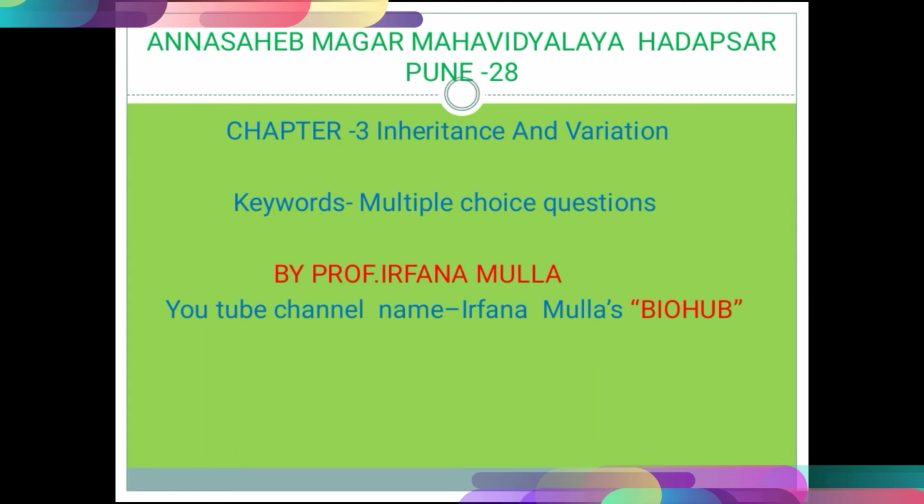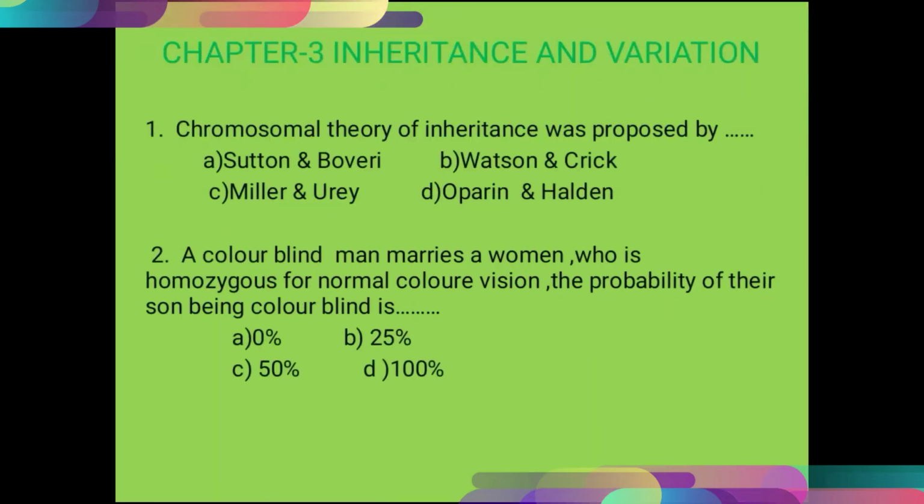Our first MCQ: the chromosomal theory of inheritance was proposed by option 1, Sutton and Boveri; option B, Watson and Crick; C, Miller and Urey; and D, Oparin and Haldane.